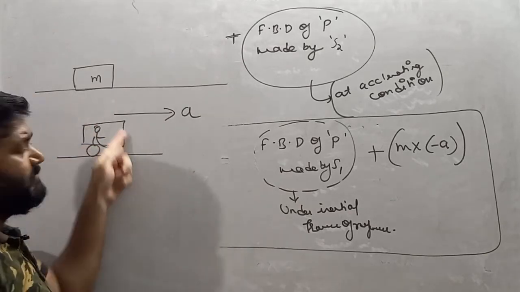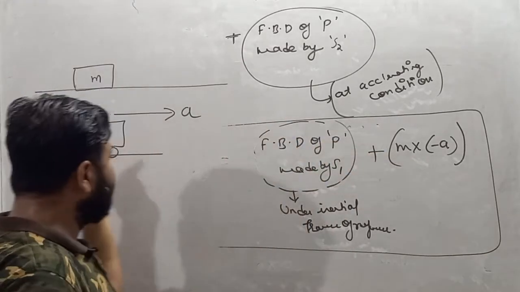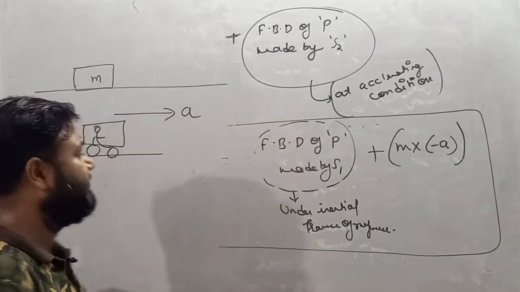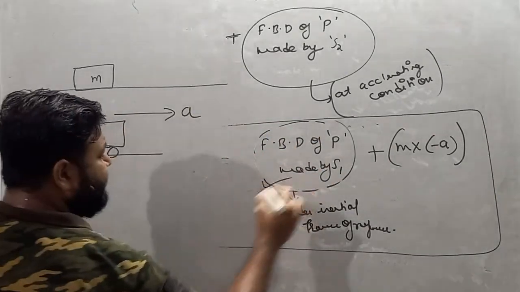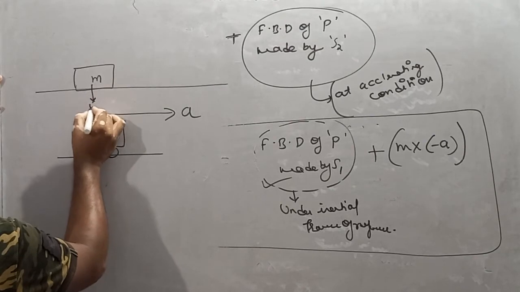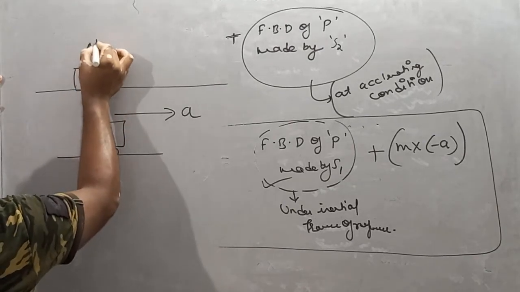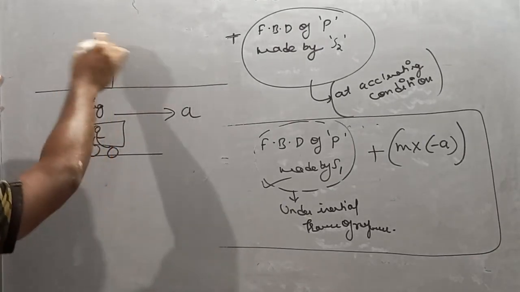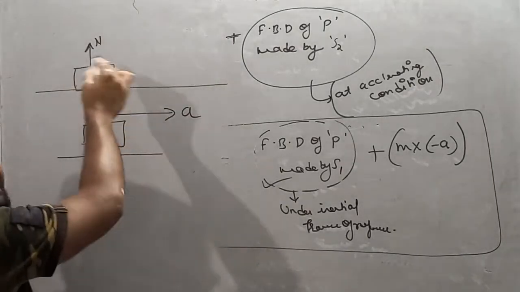So if the observer is accelerating, moving in this direction, then he'll make the FBD under rest condition. So this is mg and normal in the upward direction. This is basically FBD under rest condition.